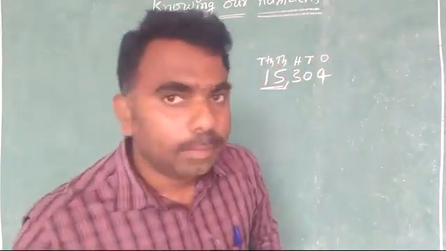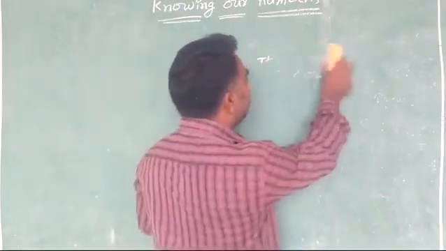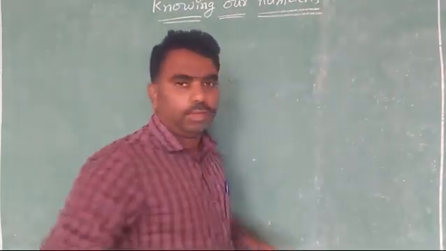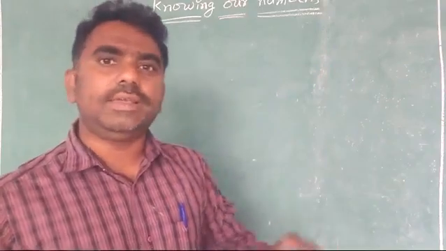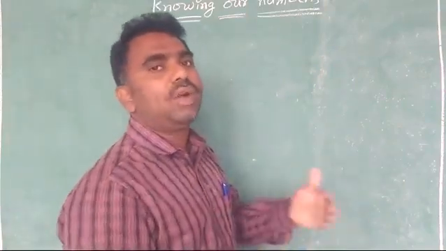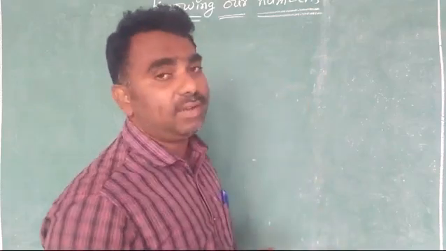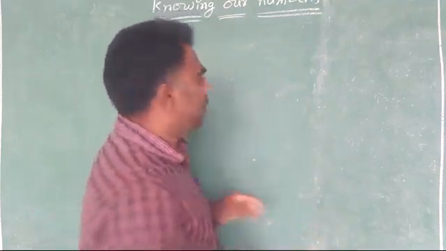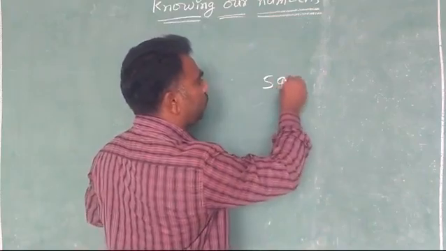You know all these numbers already; we learned them up to 5th class very well. So whatever number I give, easily you can read it. That's why I am saying these numbers to you, to revise once again. Suppose I have given like this to you.